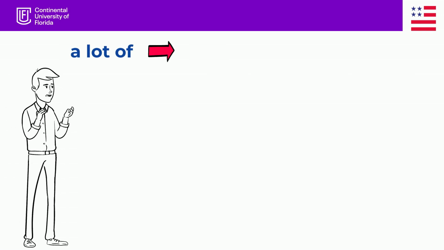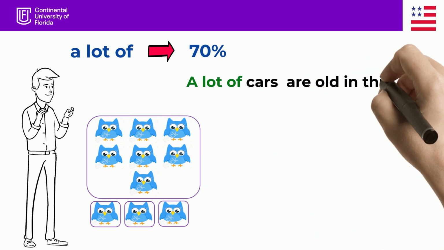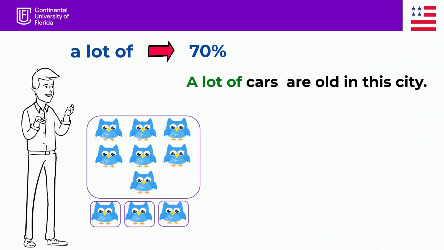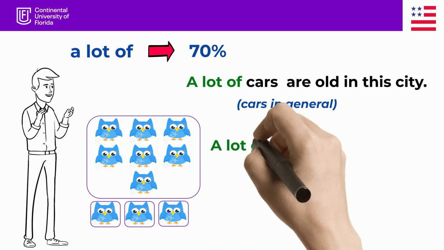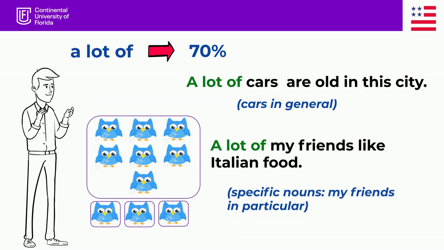We use a lot of for a 70% of something. For example, a lot of cars are old in this city. I'm talking about the cars in general. Or a lot of my friends like Italian food. I'm talking about my friends specifically. I use a lot of for both to talk about general things and for specific things.